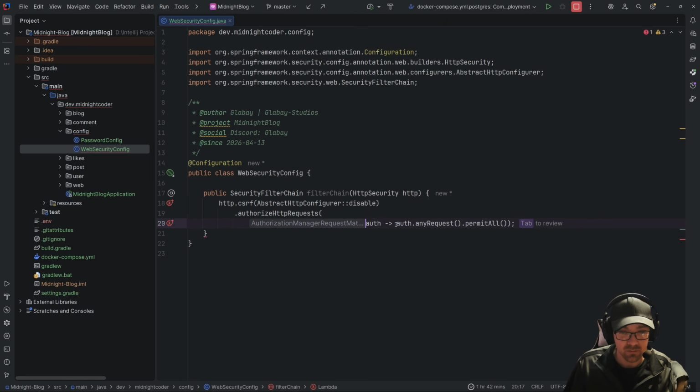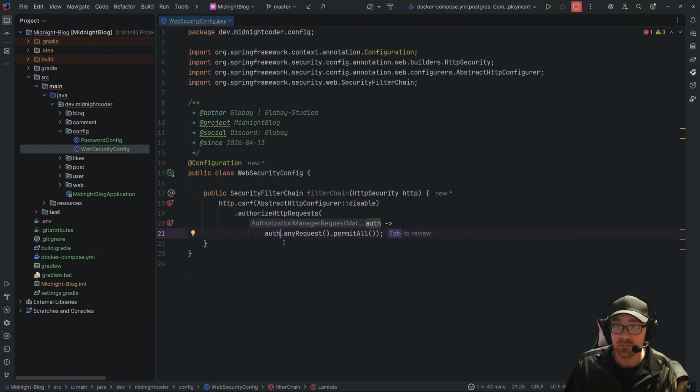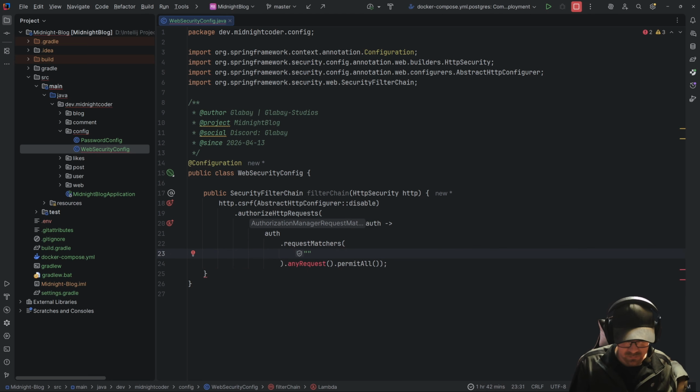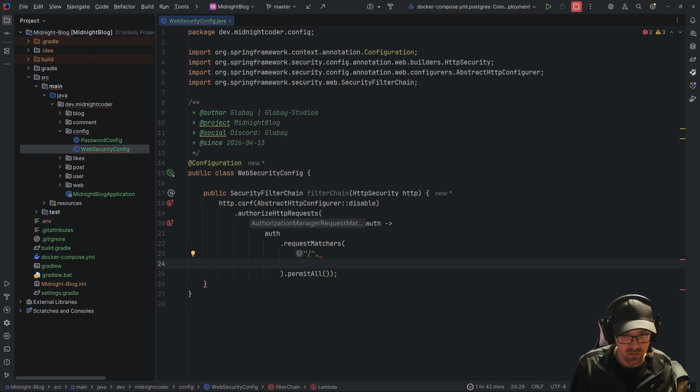So we're going to look at this, and we are going to auth dot request matchers. This one here, we are going to permit all to the home page, as well as the login. Yeah, login.